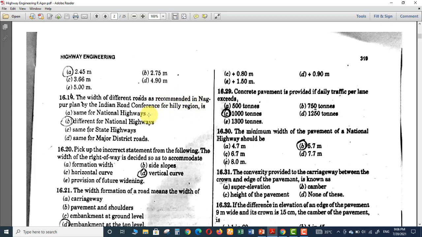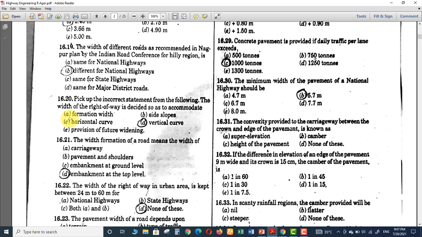Their width will be less as compared to this, so it can't be same. Same as state highways is also wrong. Their width cannot be same as state highways, and cannot be same as major district roads. So option B, different from national highways, will be right. It will not be same, it will be different from national highways.